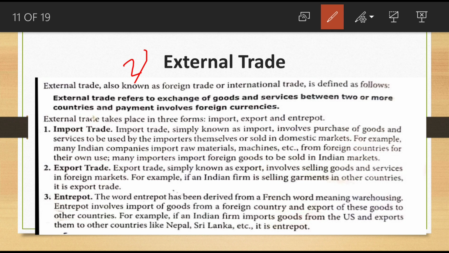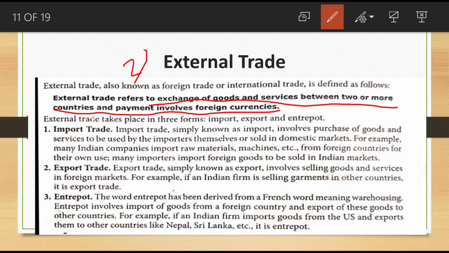External trade is also known as foreign trade or international trade. External trade refers to exchange of goods and services between two or more countries, and payment involves foreign currencies. It is not domestic. Internal trade means buying and selling of goods within the boundary of the country. Here two or more countries are involved in buying and selling of goods. That is called external trade.